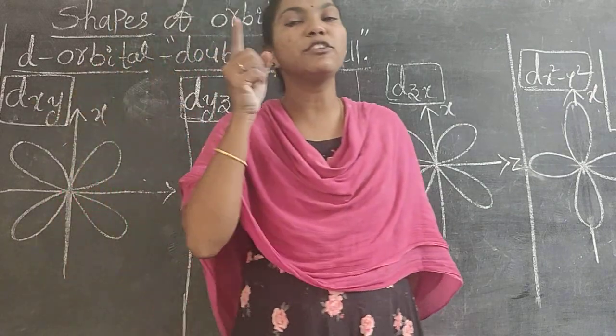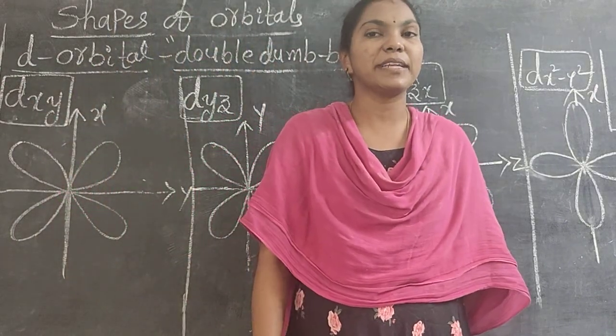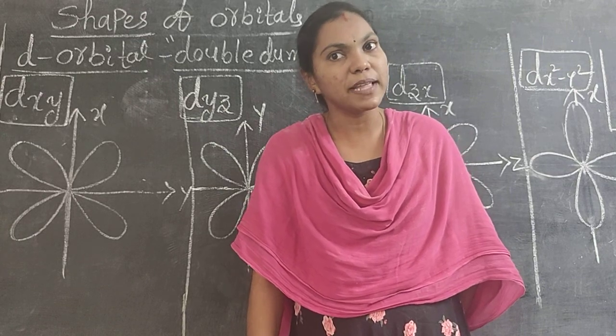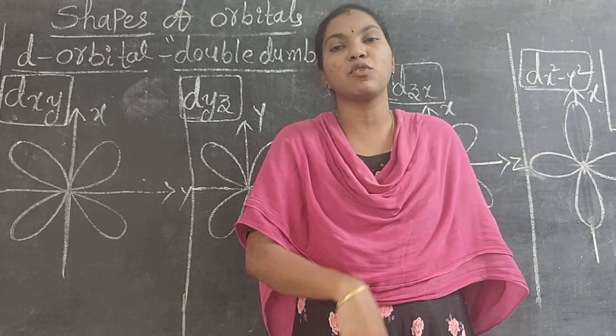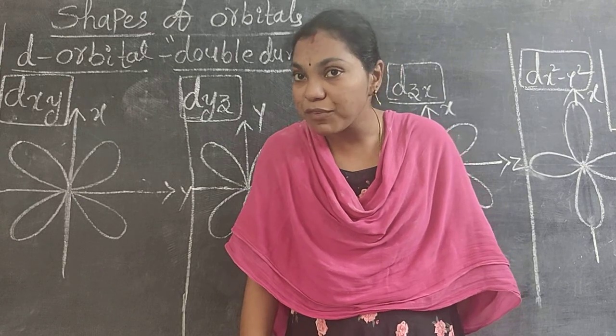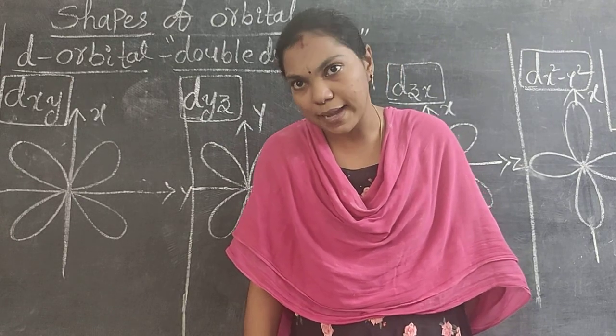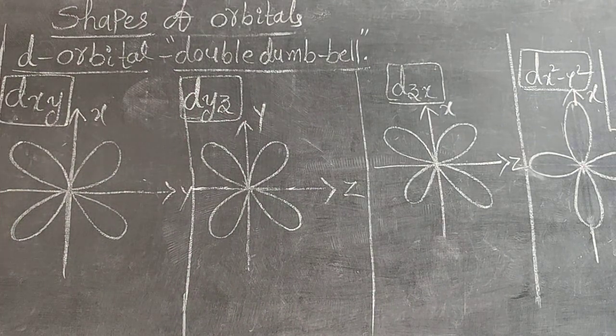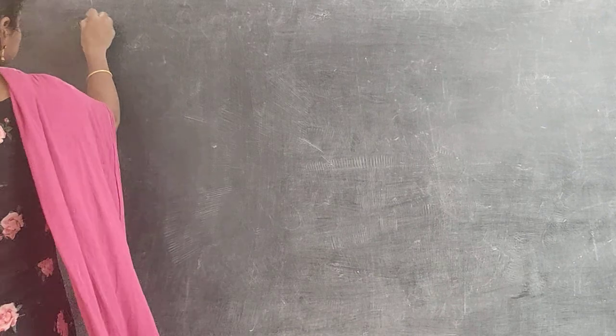I already explained to you what is meant by an orbital and what are the differences between an orbit and an orbital. A very important 2 marks question. What are the differences between an orbit and an orbital?